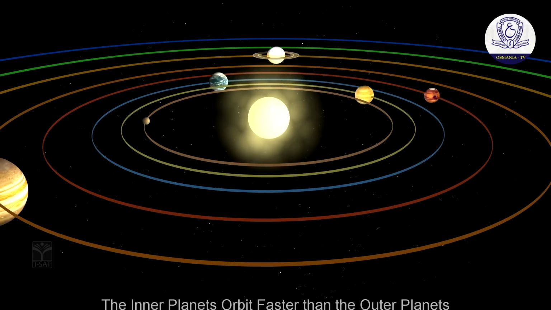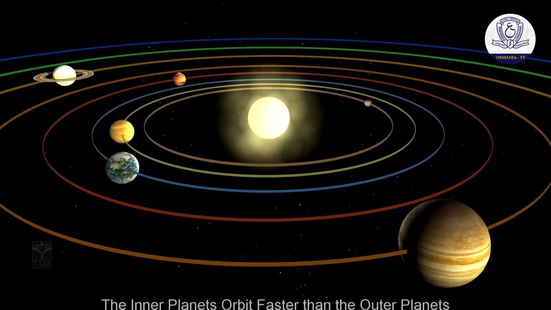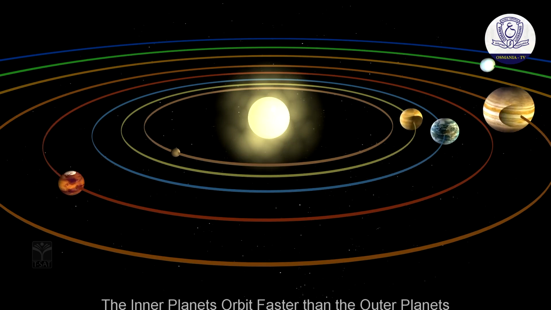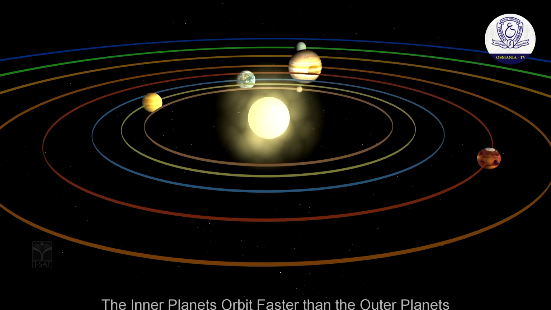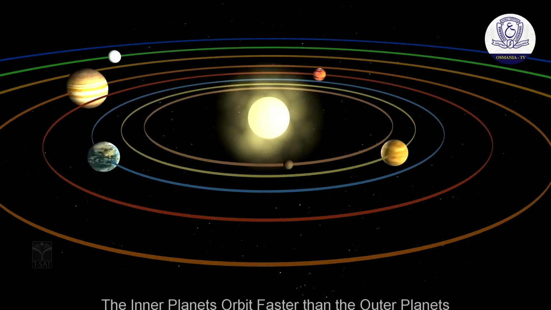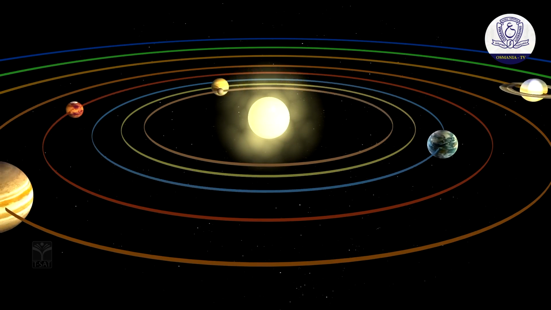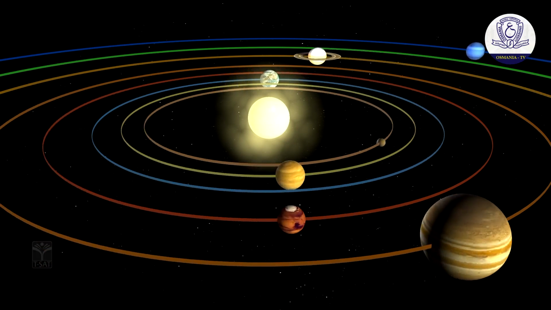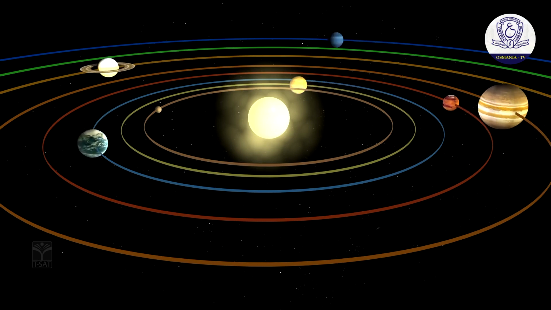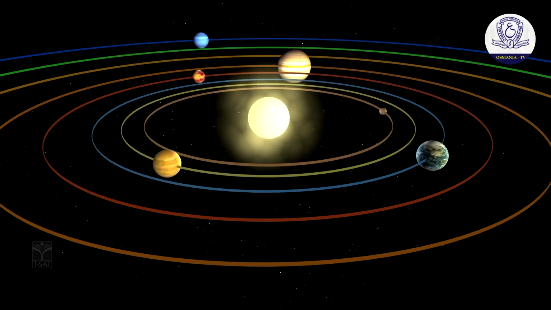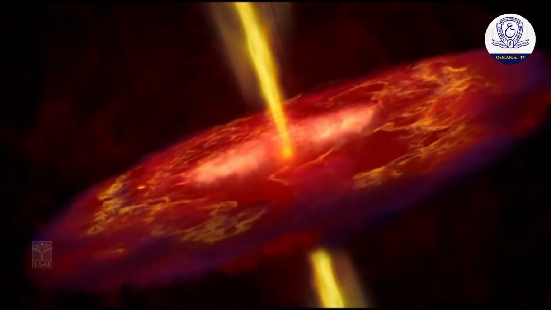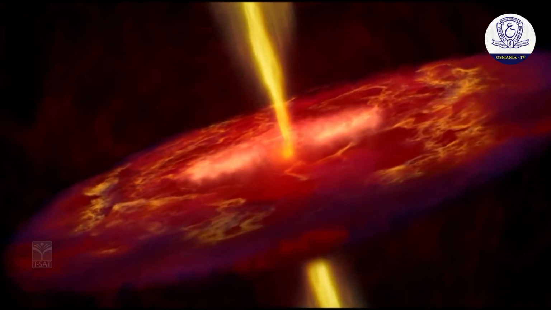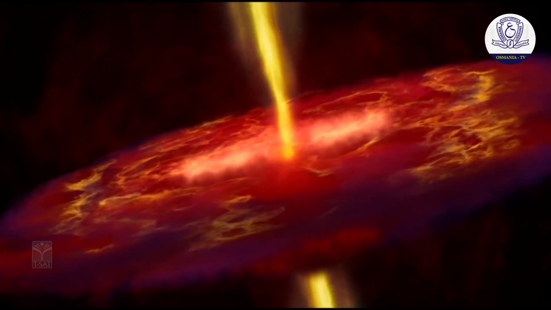Copernicus was the first scholar to put forth the view that the Sun is the center of the solar system. This view is known as the heliocentric view. According to earlier scholars, the Earth was the center of the solar system. This view is called the geocentric view. The solar system is just one of the members of the star system.